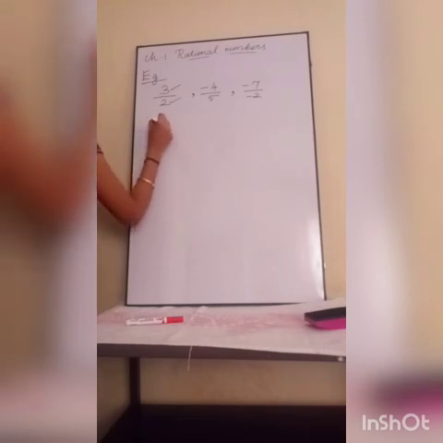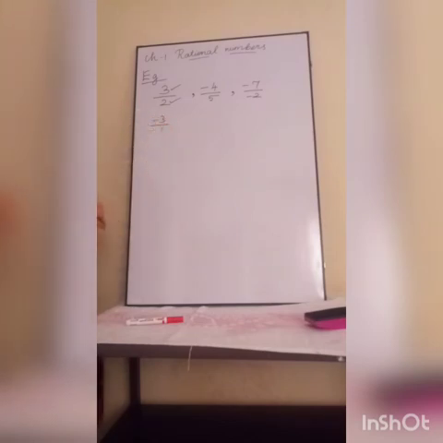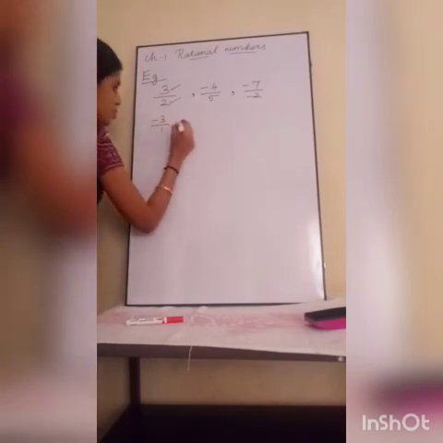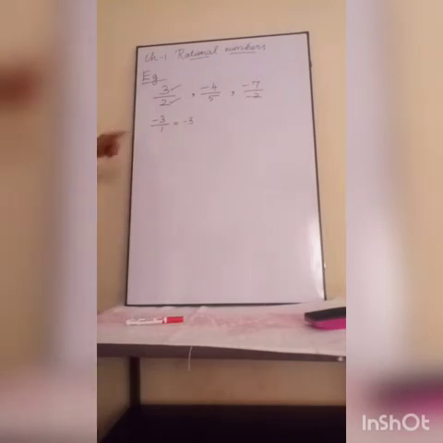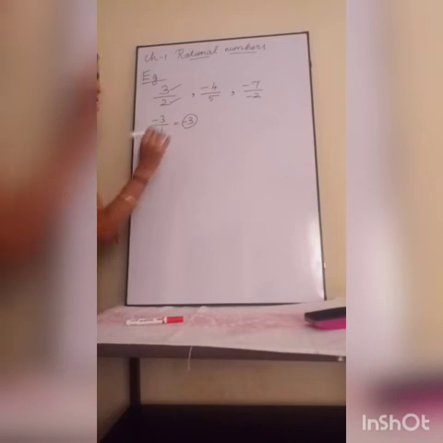Next, -3 by 1, which can be written as -3. Any number divided by 1 is that number. I have taught you about the properties, no? In the properties it will be there. So -3 by 1 is -3, so -3 is also a rational number.